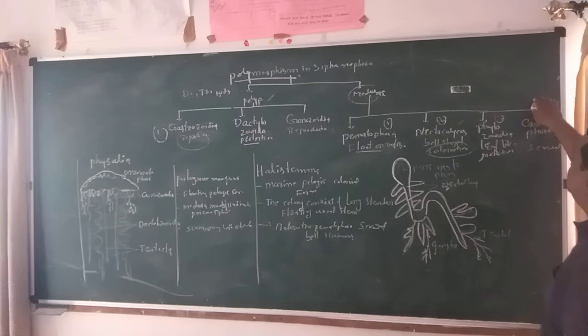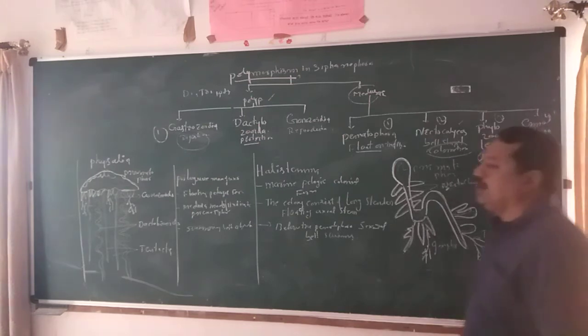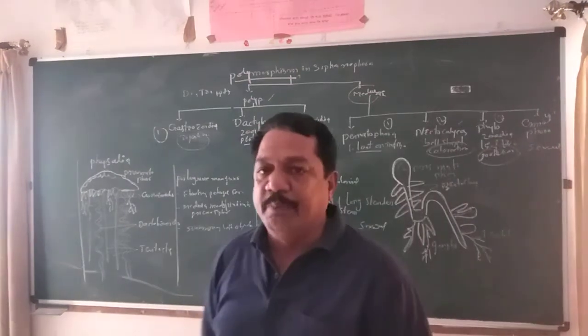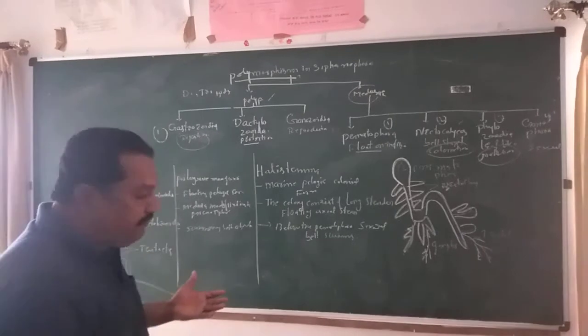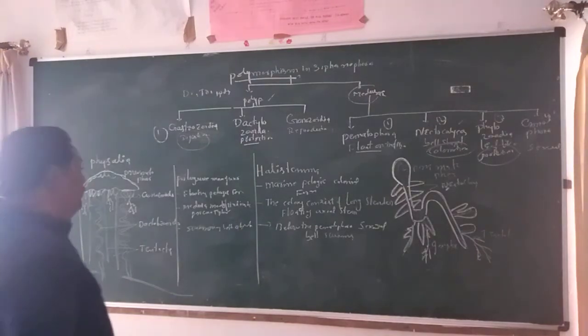So phyllozooidea is also a leaf-like structure, useful for protection. Next, gonophora is useful for the reproduction purpose. Like that, different activities are carried out in different kinds of zooidea. It is the main concept present in polymorphism.